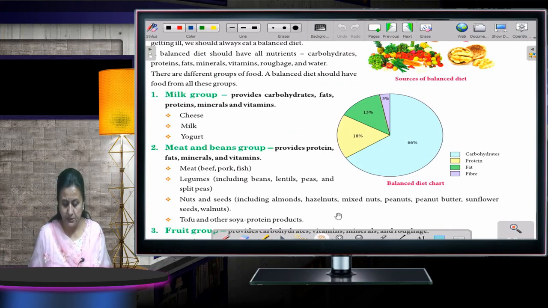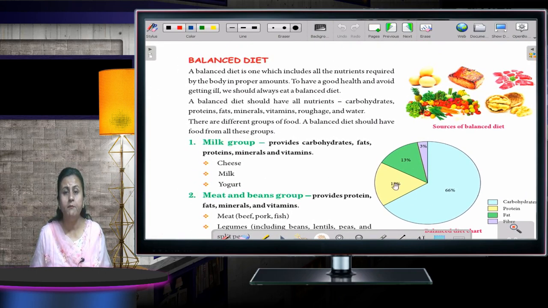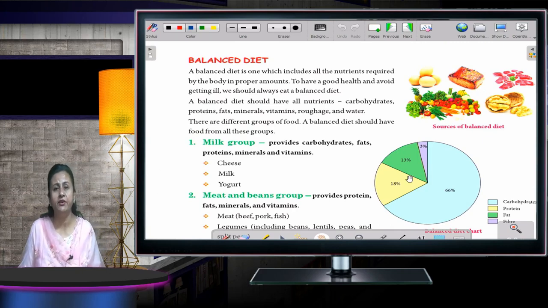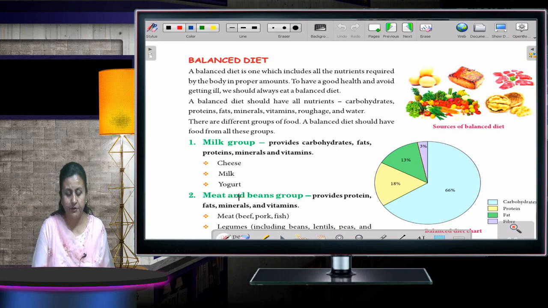Now, the next one is, what is a balanced diet? Okay, a diet which contains all these nutrients is known as a balanced diet. Children, is it good to eat noodles and all? Junk food is not good for us. Okay, sometimes it's okay, but if we are dependent on junk food every time, it is going to harm us. Okay, now we'll talk about balanced diet.